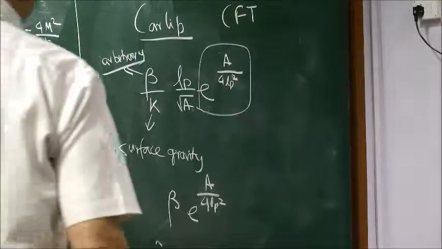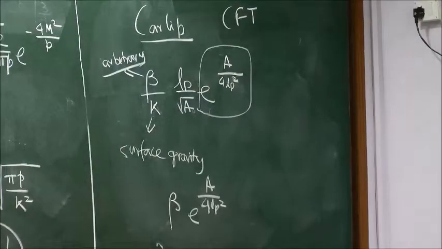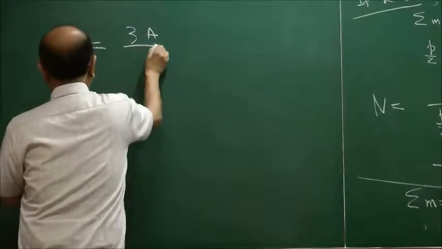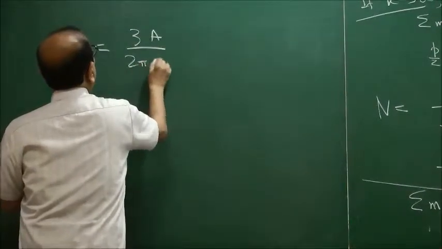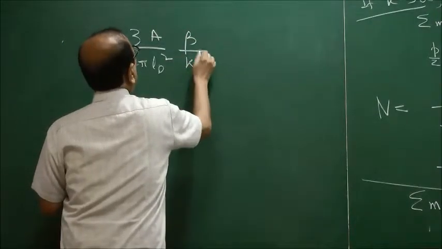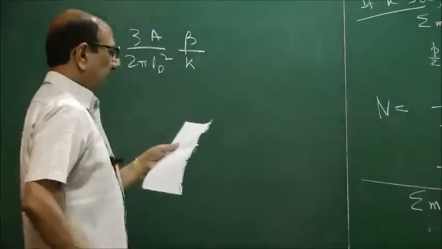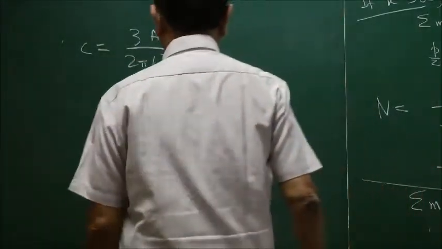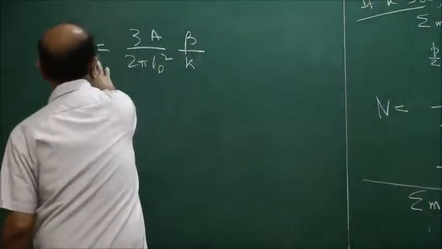But of course, Carlip doesn't say that it is arbitrary. Carlip has an expression for the central charge: 3A by 2 pi L_P squared times beta by kappa. He makes the demand that the central charge C should be a universal constant.